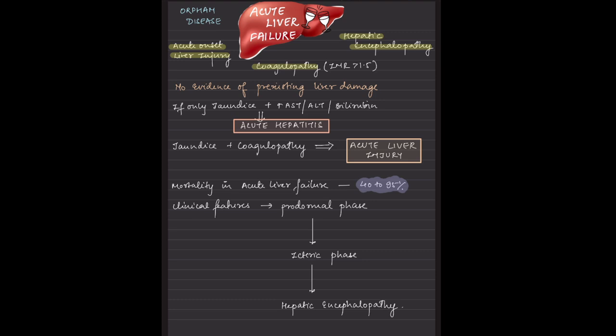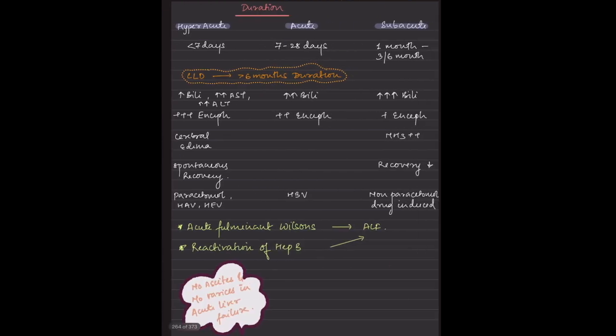Now there are clinical features: there are prodromal symptoms, there is an icteric phase, and there is a hepatic encephalopathy phase. In the prodromal phase, the patient will be having malaise, weakness, fatigue, all such features. Then in the icteric phase, the patient will have elevated bilirubin, which will show as a yellow discoloration of the eyes, sclera, and skin. Then there is hepatic encephalopathy.